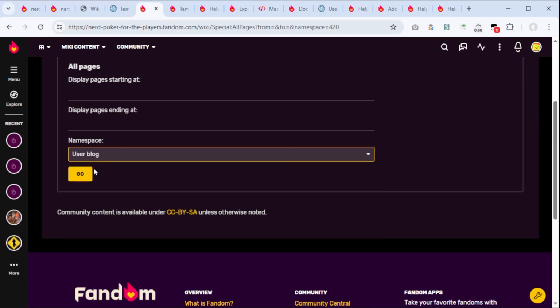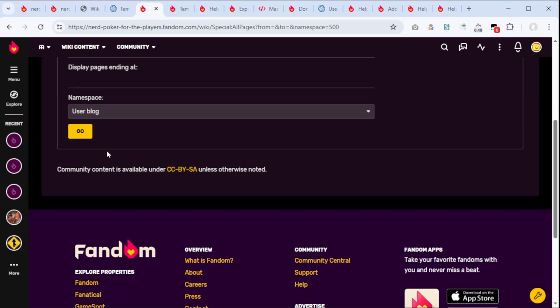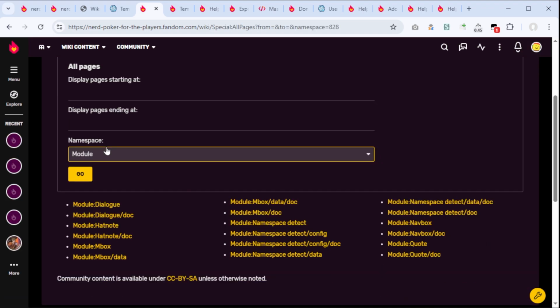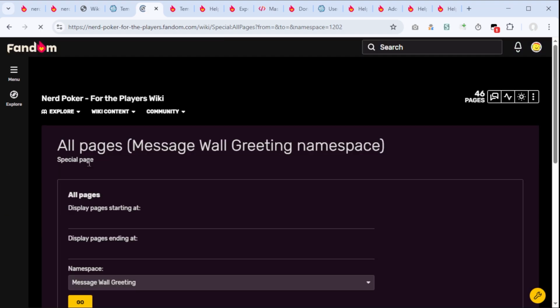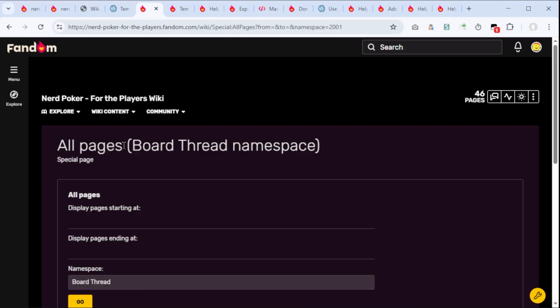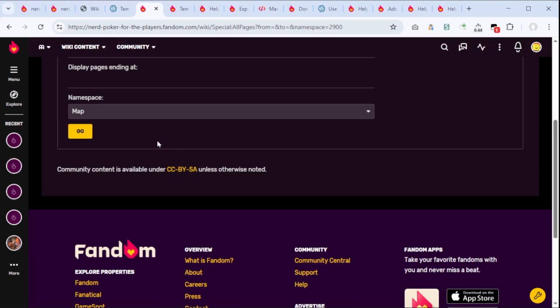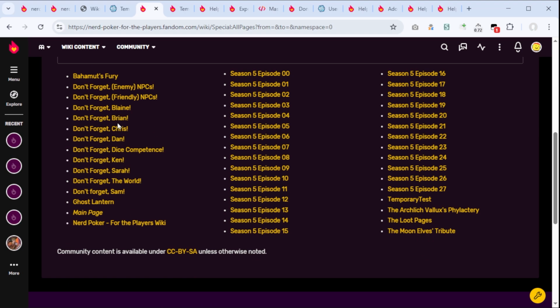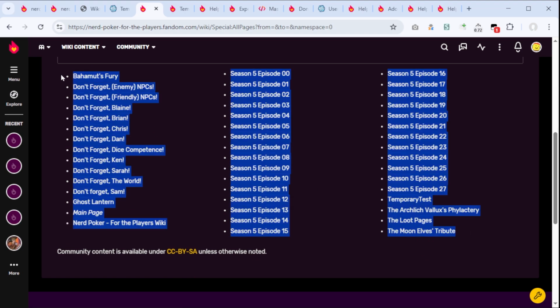I have no idea what GeoJSON is. There are no blogs. Yeah, this doesn't exist. There are no modules besides default stuff. There are no threads. Okay, greetings. Board. Wow, I didn't know these things existed. Topic. Map. Map talk. Okay, we're done. So only the main namespace has stuff, and we could copy this as text.